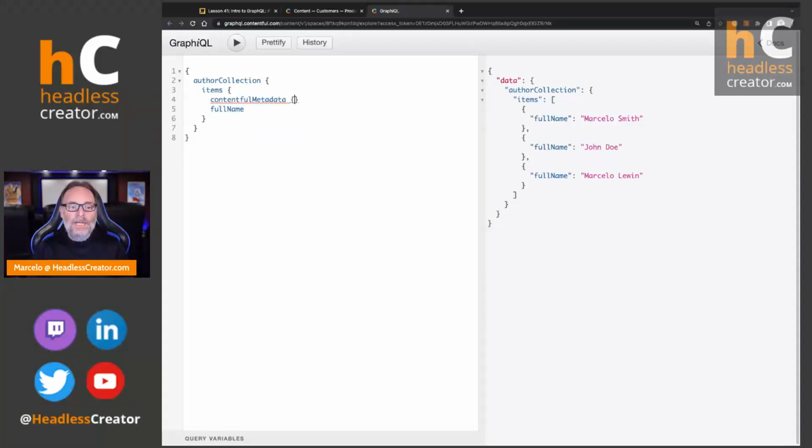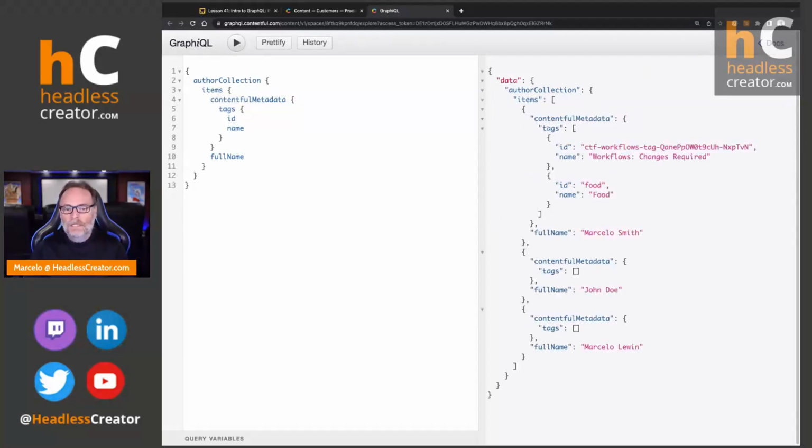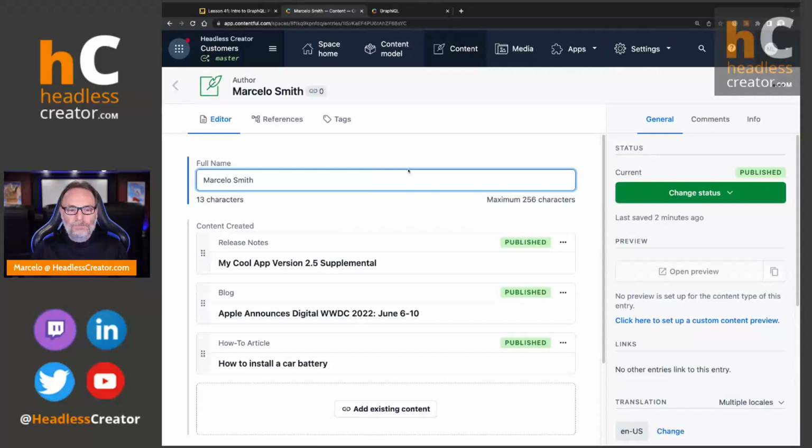Now within Contentful metadata, you have to pick which metadata you want. The only thing available are tags. And within tags, which fields do you want at the tag? I'm going to go with ID, let's get both, and name. So this is how you get that metadata through GraphQL. I'm assuming in the future, Contentful will be adding more metadata, like system-wide metadata that you can access through here. So if we run this, there you go. You see that the Marcelo Smith author entry has two tags. This one, which we added, and the food. So if we go back, let's go back to Marcelo Smith.